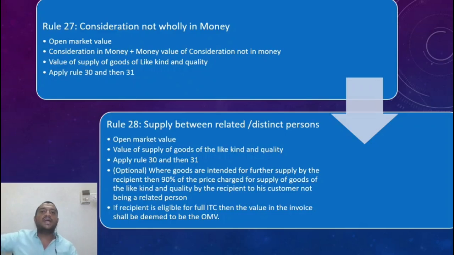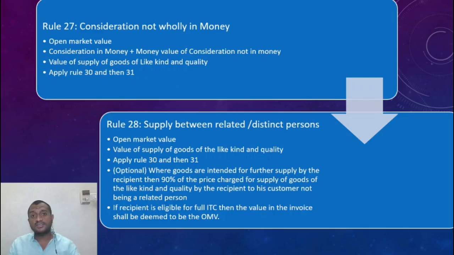So what is the value of that car? If possible, look at the similar segment of the same company. So in that manner, you calculate what is the value of goods of the like kind and quality at the time when I'm actually selling it. So at that time I have to value.